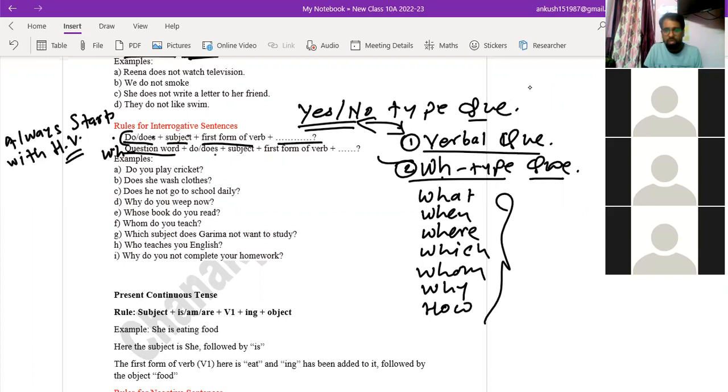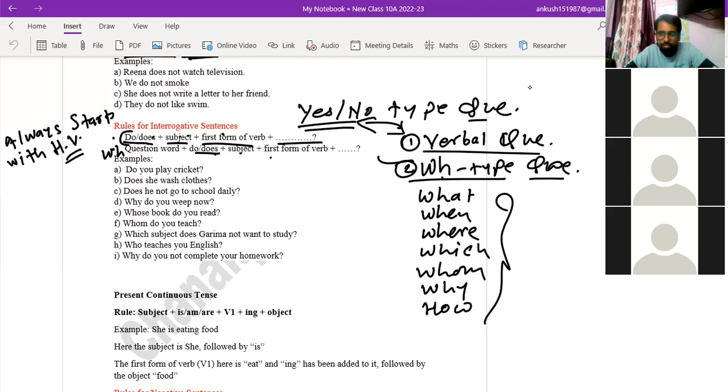Do/does, subject, first form. Only we have added here a WH word. So that would become the descriptive question or explanatory question. Understood? Suppose I ask you, what kind of sport do you like most? Okay, so that is an explanatory question where you have to give the explanation, or you have to tell the answer in a broad manner.